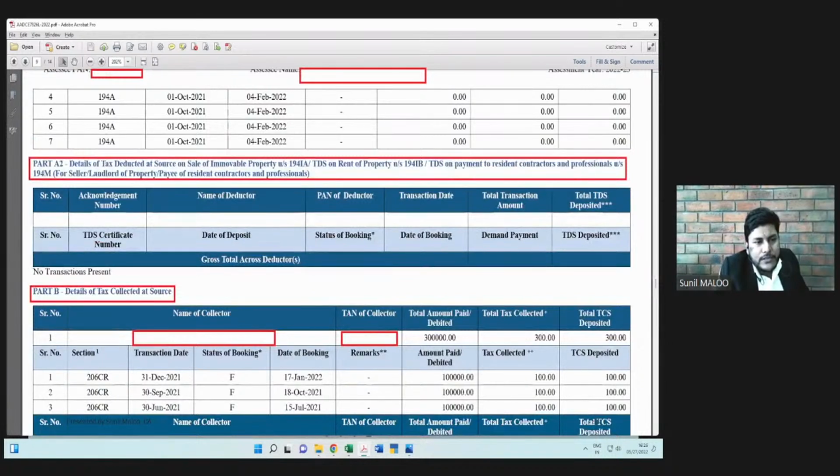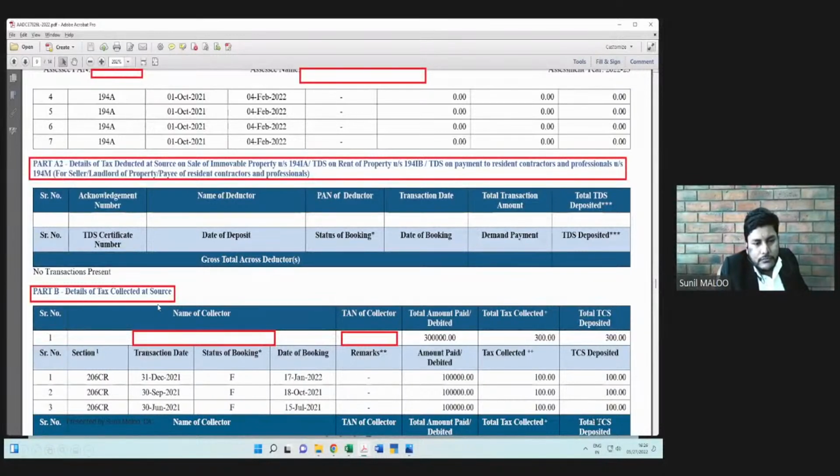Then part A2 is details of TDS deducted on sale of immovable property under section 194IA. So whenever a party makes sale of immovable property, the purchaser is required to deduct TDS at the rate of 1% if the amount exceeds 50 lakh rupees. So all types of land transactions or immovable property transactions on which the TDS is deducted by the purchaser will appear in part A2.